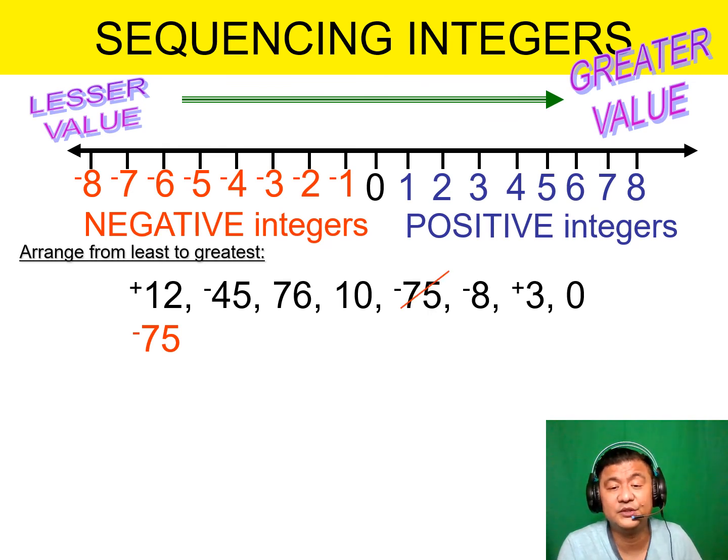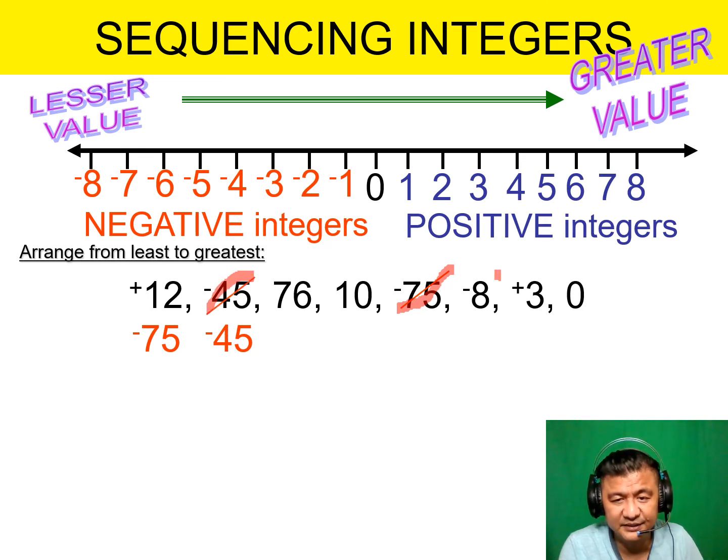So always be sure you put a mark once you've used that number so that you won't reuse it anymore and you won't miss any of the numbers. So let's do all the negatives first. Negative 45 is next, correct? What else? Another negative. Negative 8, right? Okay, now it's increasing. Take note, it may look big, but the value is small for negatives.